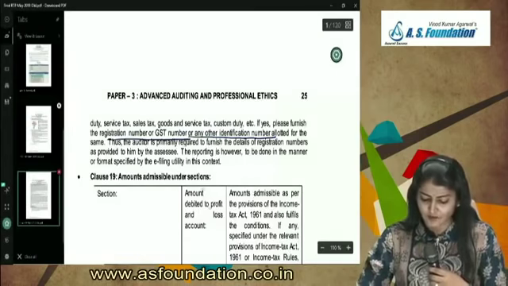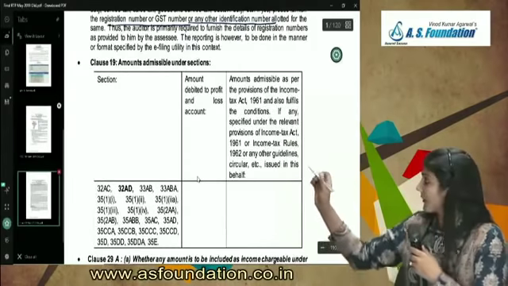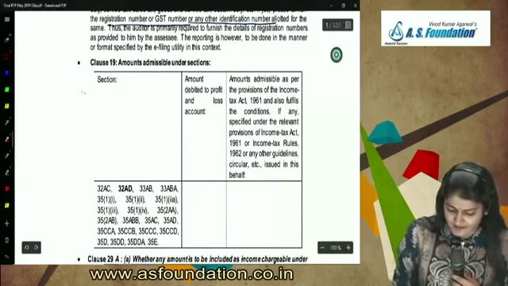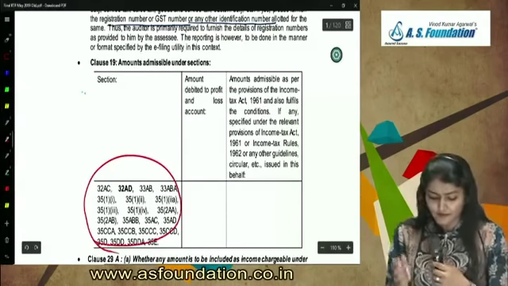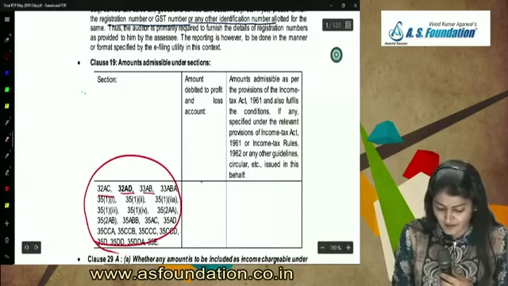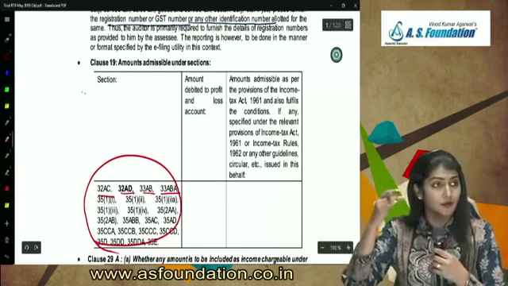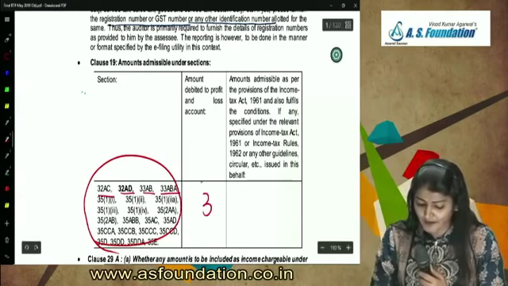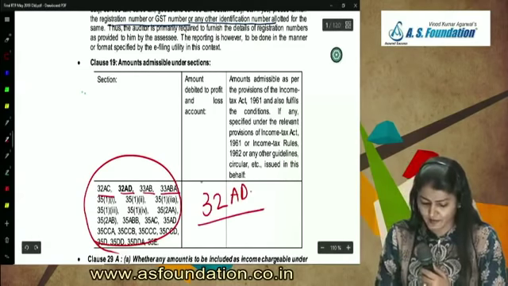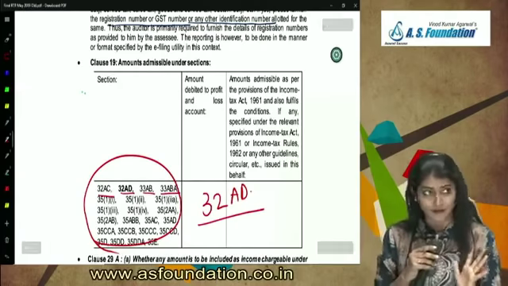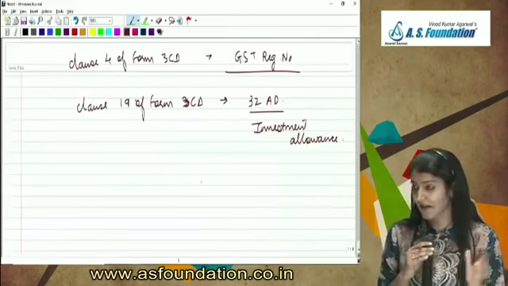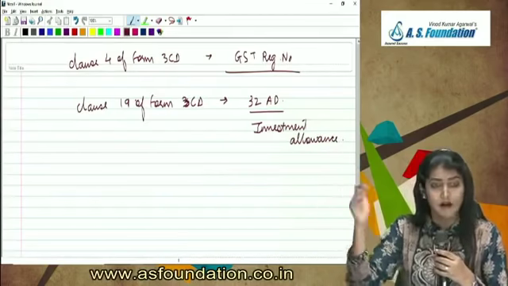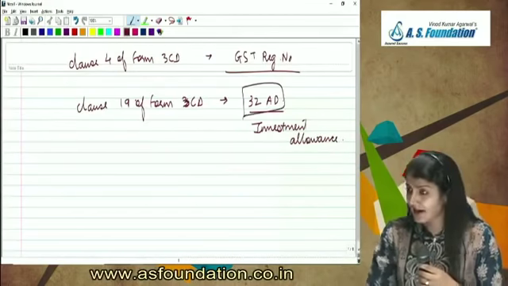If I come to amounts admissible under section, what has happened over there? All these 32 sections were already there. What is added in the list is 32AD, which is regarding the investment allowance, where you get a weighted deduction. So clause 4, there is an amendment, GST registration number. Clause 19, 32AD added over there.